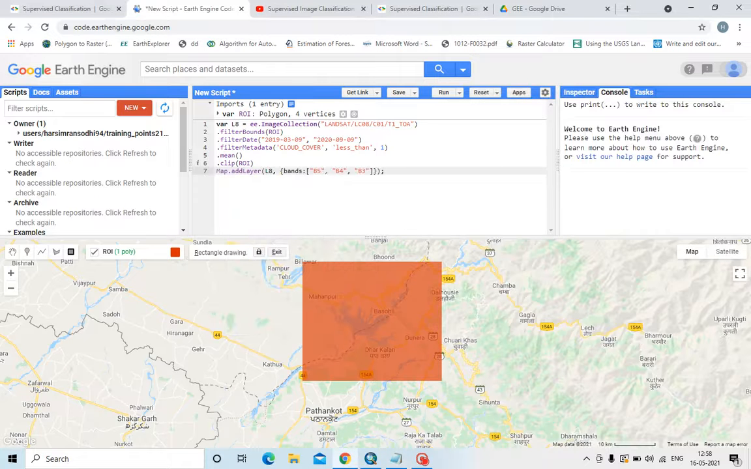In this code I have used bands 543 to show the false color composite. Similarly you can use bands 432, but you have to use a combination of 3. If you do not, then it will show an error. You can use 432 in Landsat 8. 432 means true color composite, and 543 is false color composite. So vegetation will be highlighted in red color and water will be in dark color, probably black. Let us run the code.